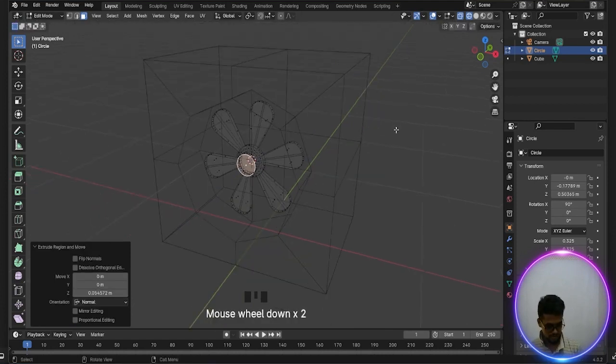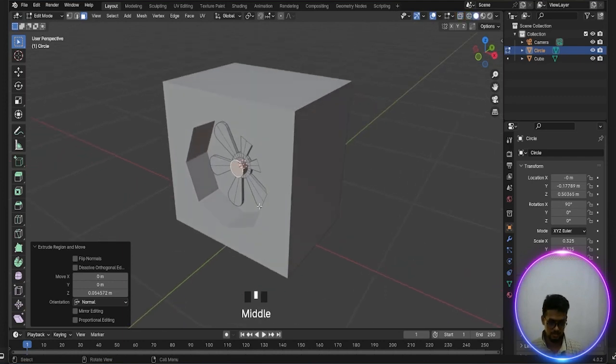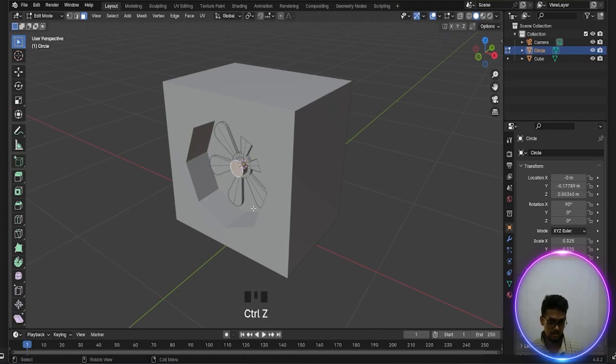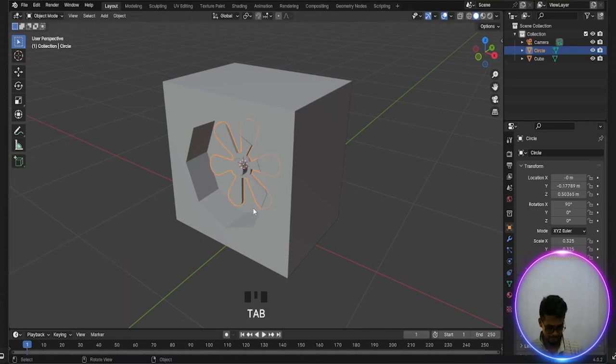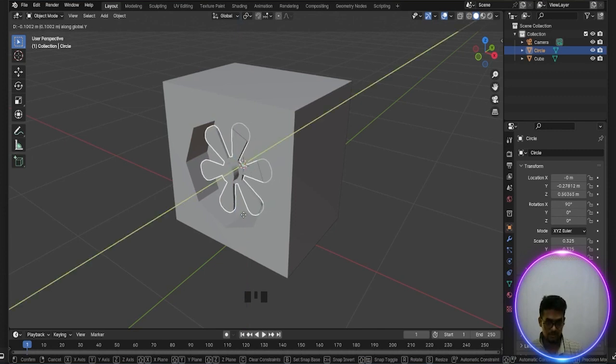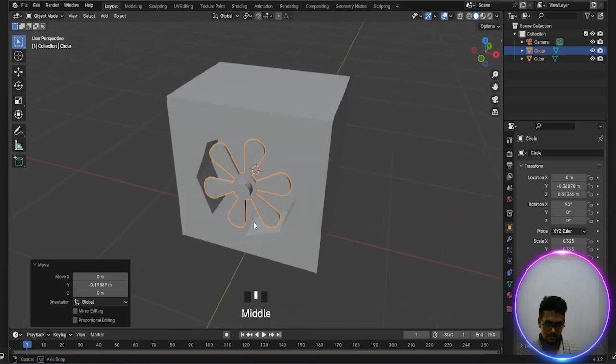Now go to the solid view, press Z and solid and press Z and Y. Okay, sorry. Press Z and Y. Okay, done.